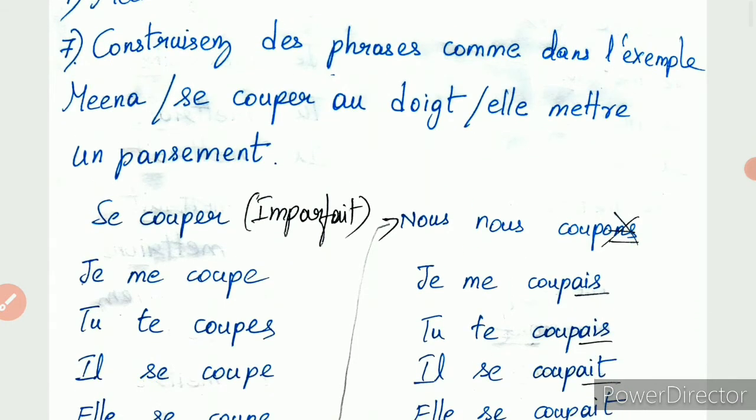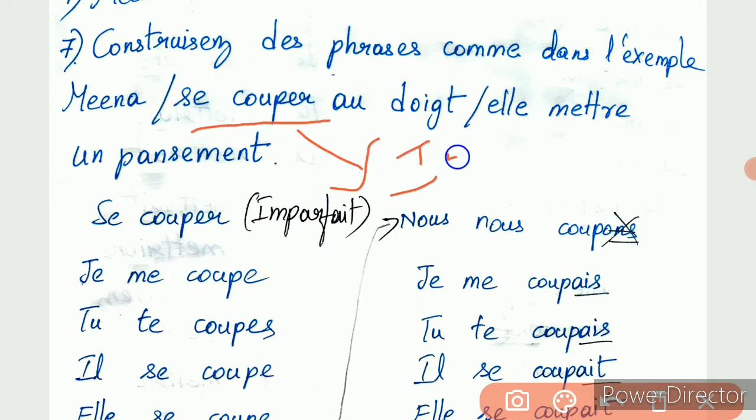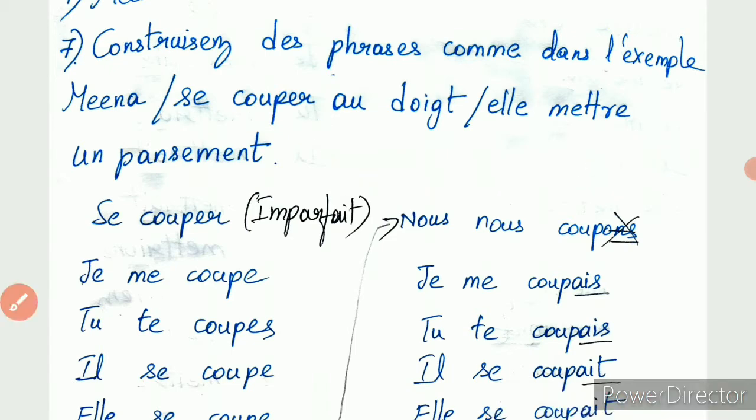So if you see the example, what they have done is the first verb they have changed to imparfait, and the second verb they have changed to conditional present. Same like this, you are going to do the remaining 5 also. So the first verb is se couper. Se couper they have changed to imparfait.